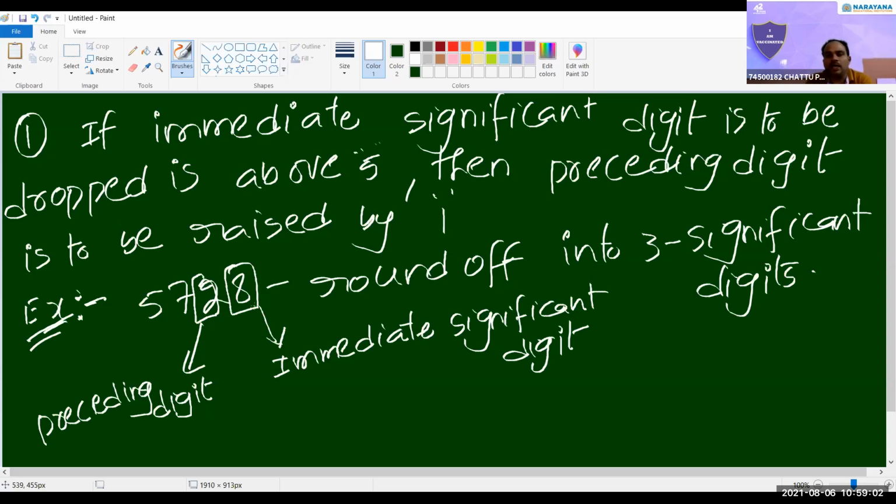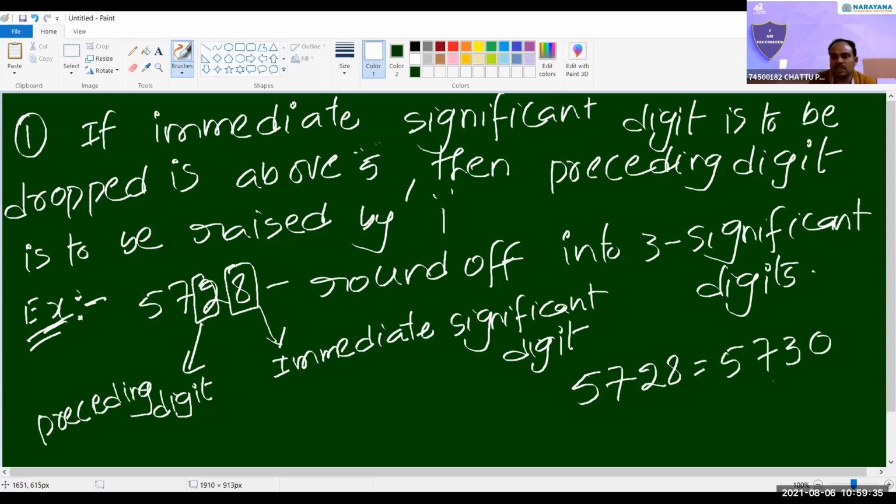While eliminating the digit, we have to check that the digit is above 5 or below 5. So it is above 5. Okay. So we have to remove 8. If it is above 5, simply we have to raise the previous digit by 1. That becomes 5730.